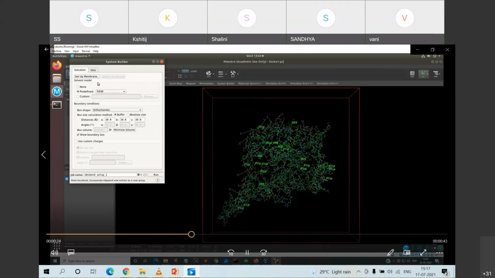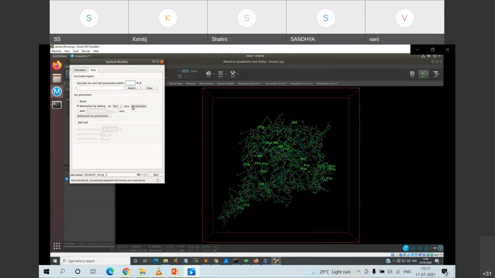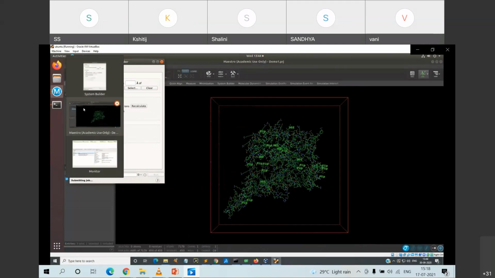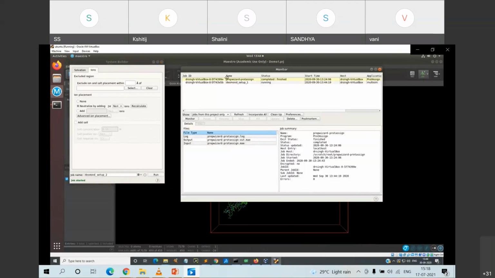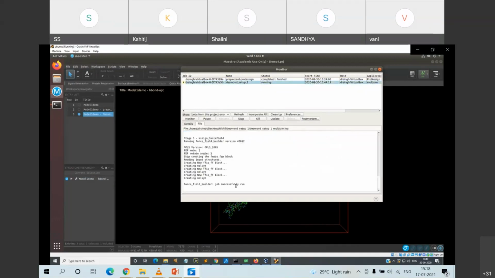After this is completed, we do the ionization. Ionization over here is neutralization by adding 24 sodium ions. So again we recalculate it, and then we see the recalculation based upon the total charge of your molecule, and then we do the running. Once we do this, you can always analyze the running of the job in the workspace, and it takes a little while to prepare your system build up after your protein preparation is done.